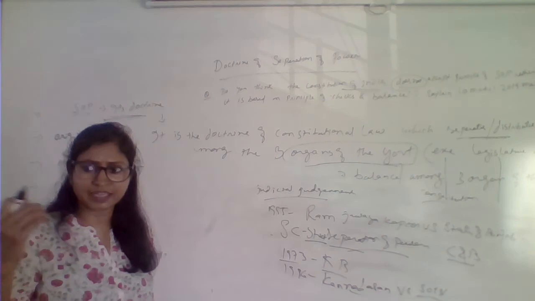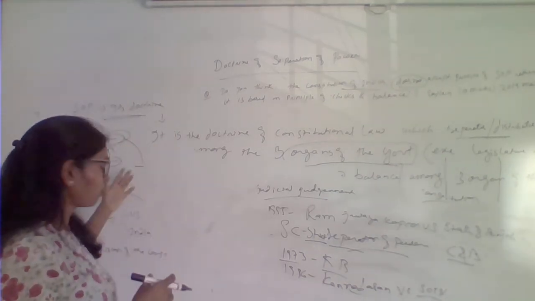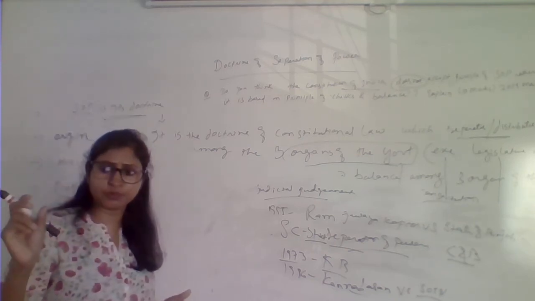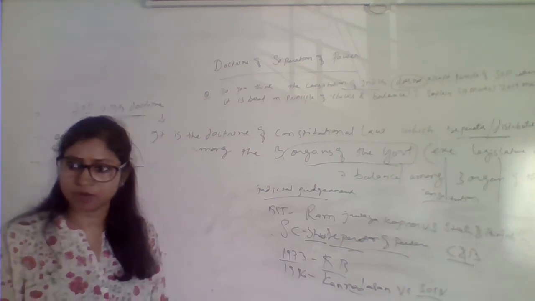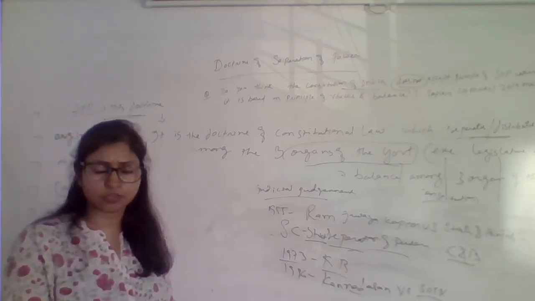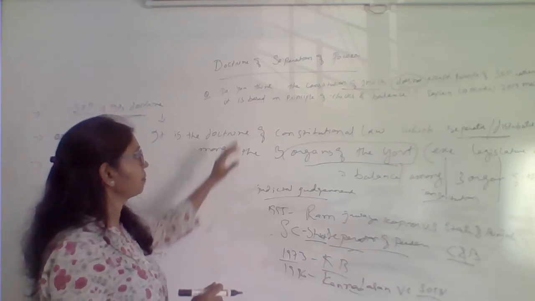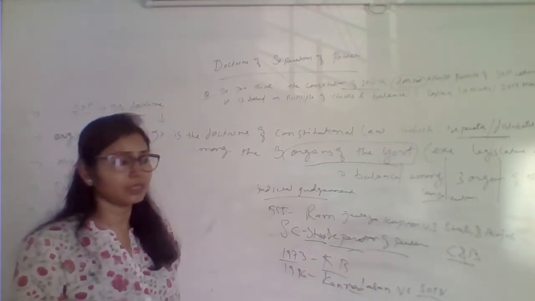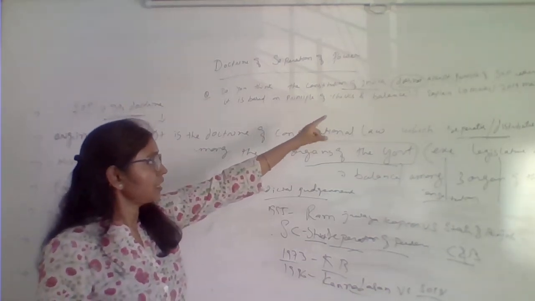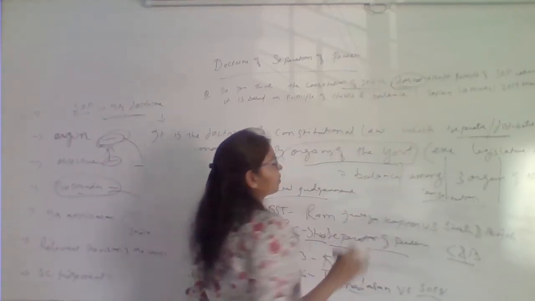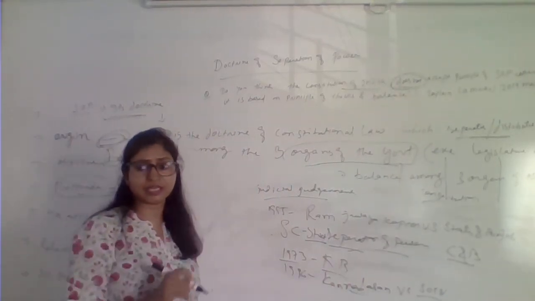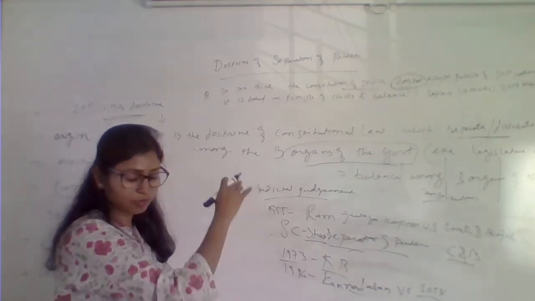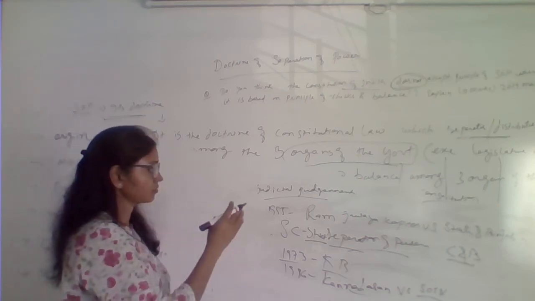So first, write a little bit about what separation of power is. No need to go into all the details for this question regarding who propounded what. Just in a few lines of introduction you can write about separation of power, and that it was propounded by Montesquieu, and then directly come to the main point: does the Indian Constitution recognize it or not. Then you have to support it, that, unlike what they have written, yes, the Indian Constitution does recognize separation of power, and then you have to give all the relevant provisions we have discussed, the Constitution and the judgments.